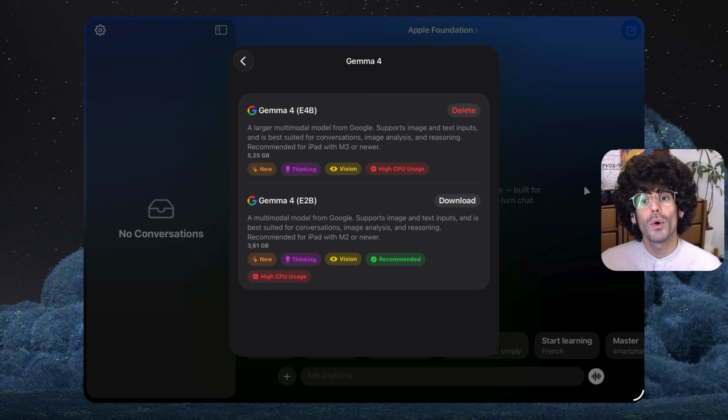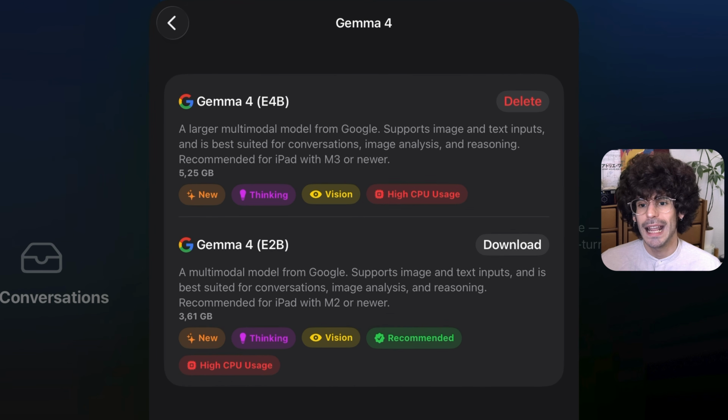After you tap on Gemma 4, you see two different models available. Let's break them down so that you understand what they are, what they can do, and which to choose. First, we have the name, which has some information embedded in it. We have Gemma 4 E4B and Gemma 4 E2B. Gemma 4 is the name, as you already know. The E stands for effective and the 2B and 4B stand for 2 and 4 billion parameters respectively.